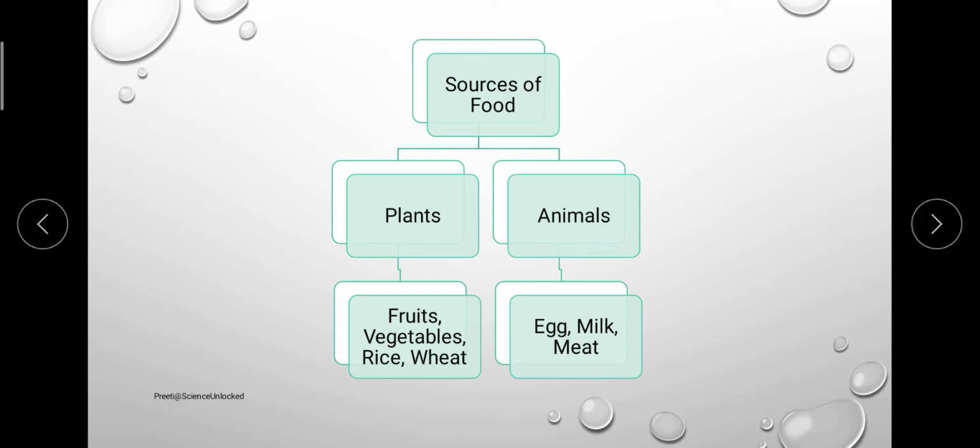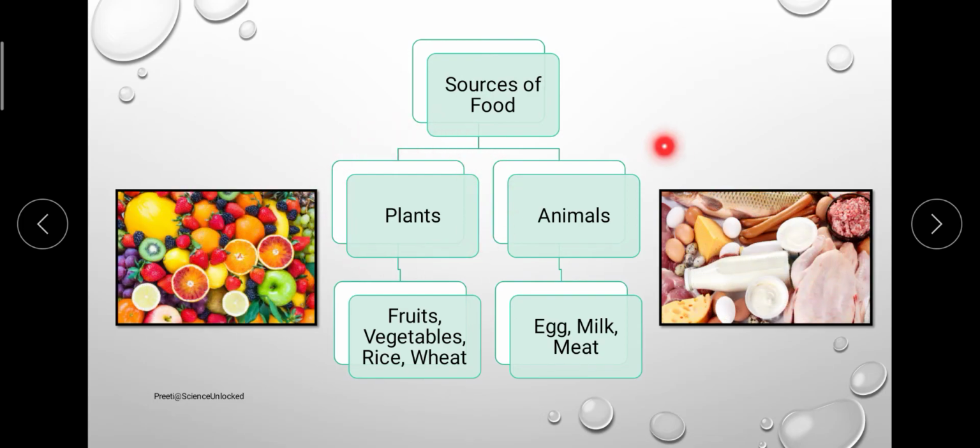But when we talk about where exactly the food comes from, whether we talk about autotrophic organisms or heterotrophic organisms, we come to two important aspects, that is their sources, what exactly the sources are. And we will see that there are going to be two sets of sources, that is plants and animals.